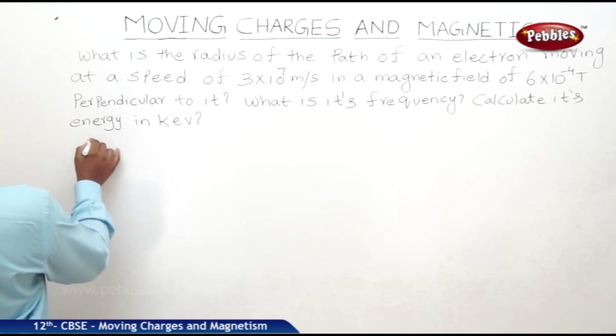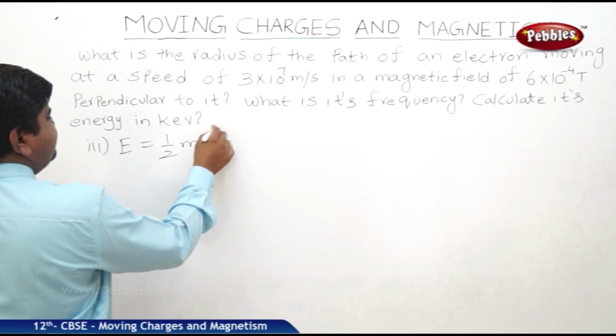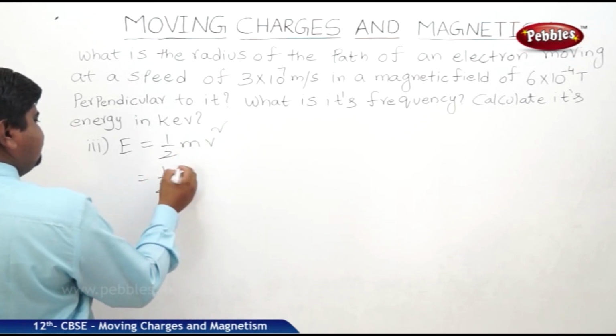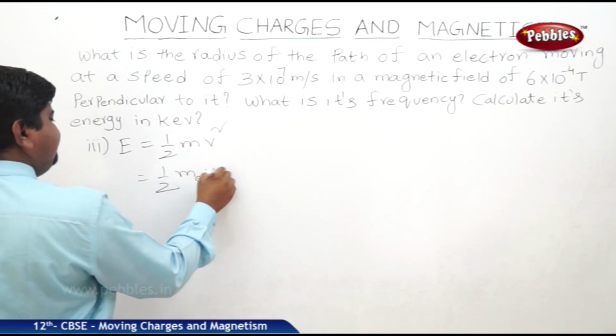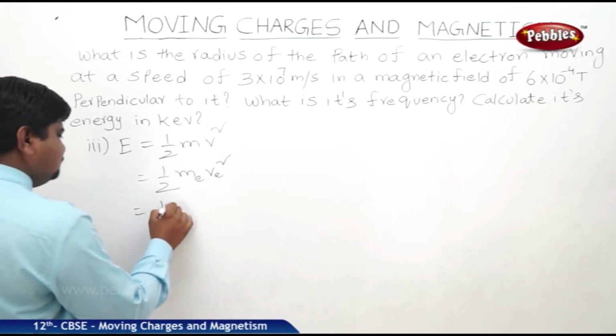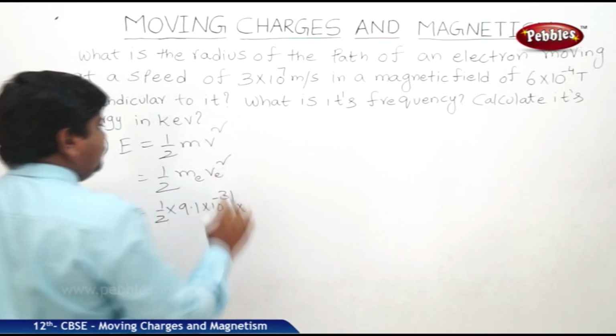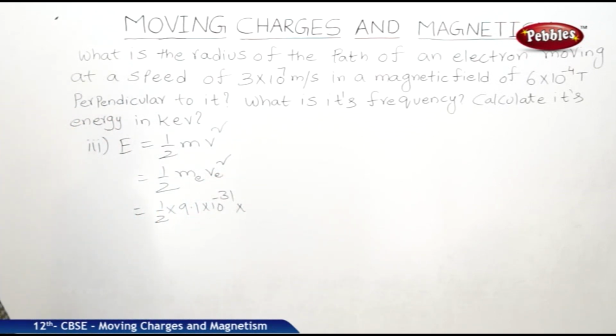The third solution for this problem is energy. It is half mv square, and we can write half m_e v_e square. So half, what is the mass of electron? 9.1 into 10 to the power of minus 31 kg. What is v_e? Velocity of electron.